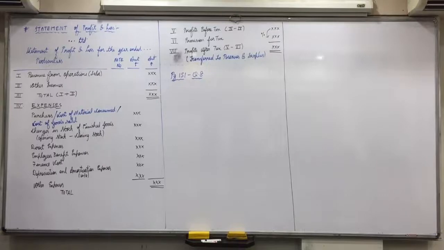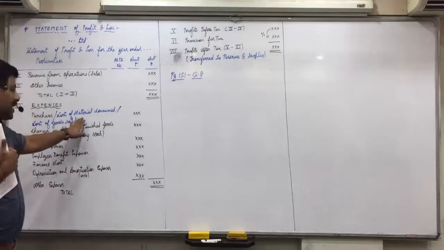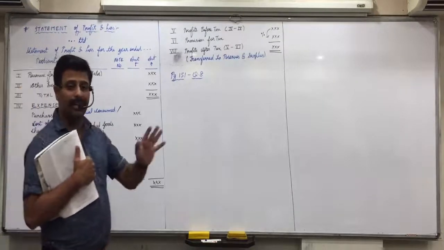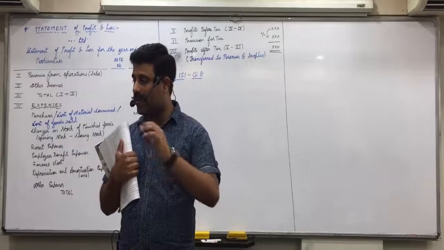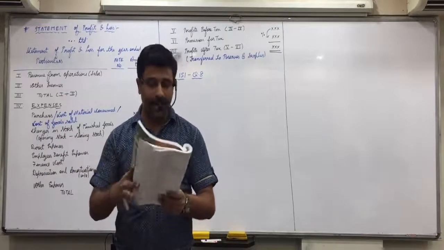Because if two expenses are given, then it will be required. If one is given, then also write it in the next line and bracket. If two are given, then we can use that line and the next line. More than two will never be given. So everything will be written leaving one line.